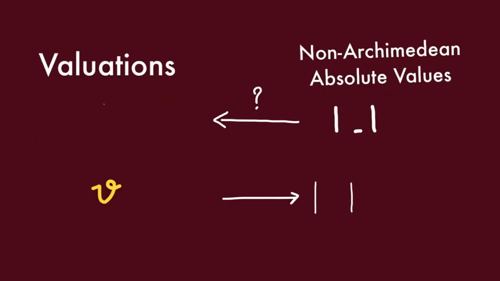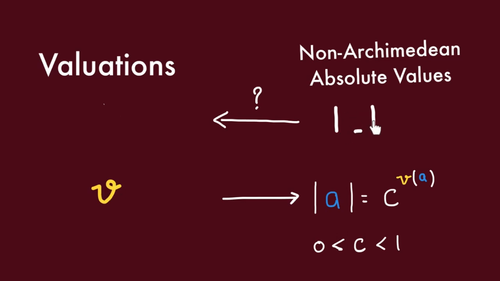So, how do we recover a valuation from a non-Archimedean absolute value? Well, to do so, we just need to reverse the process of obtaining an absolute value from a valuation. Recall that given a valuation V, we can obtain an absolute value by picking some number C between 0 and 1, and then define the absolute value of every element A in the field to be C to the V(A). This gives us an idea of how to reconstruct V from the absolute value.